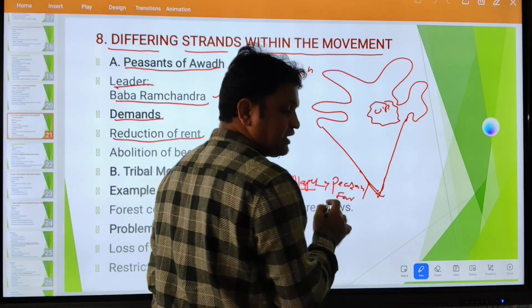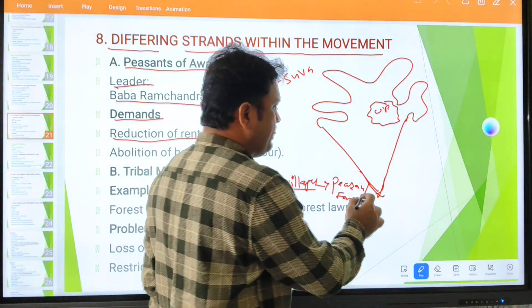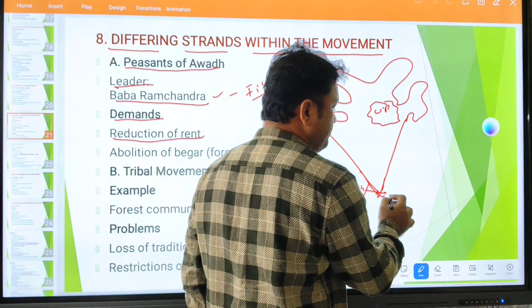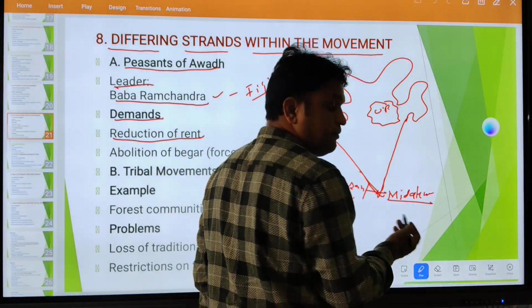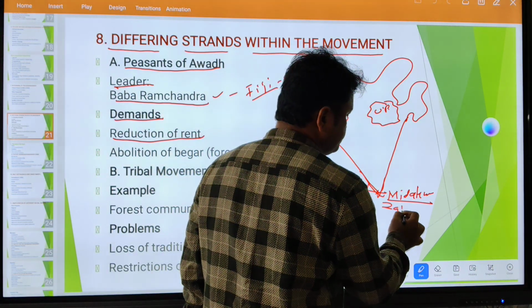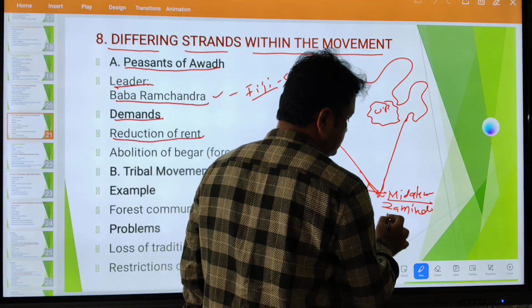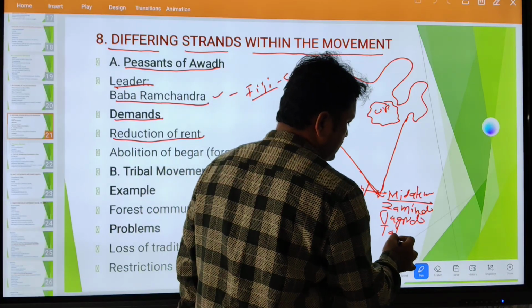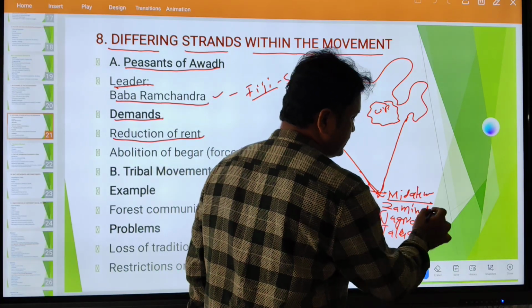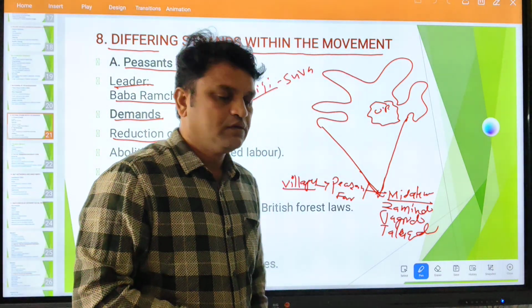They are cultivating the land, right? Then we have a different set of people called middlemen. Who are the middlemen? Zamindars, Jagirdars or Talukadars. Right? Talukadars.